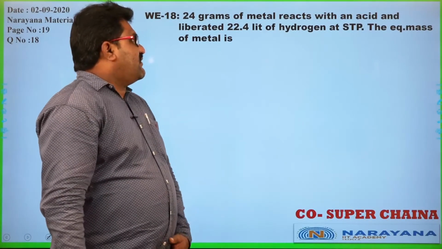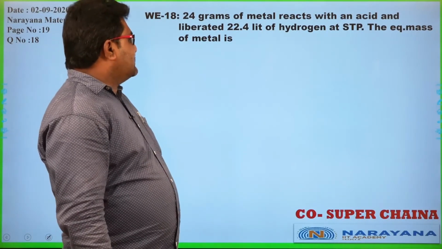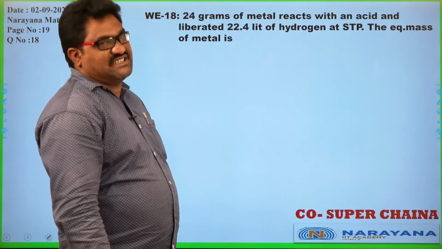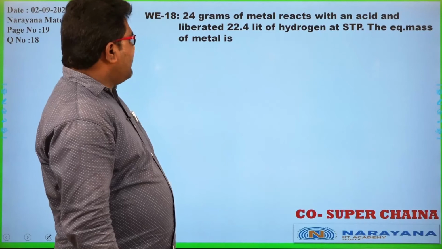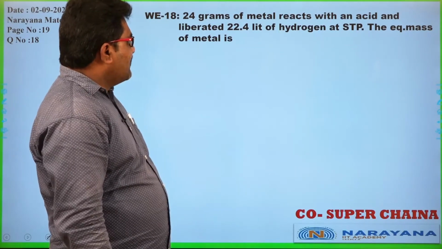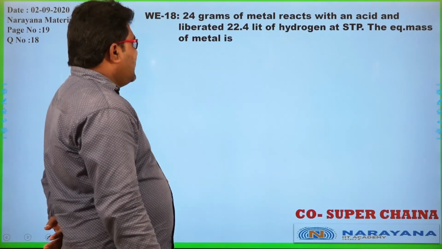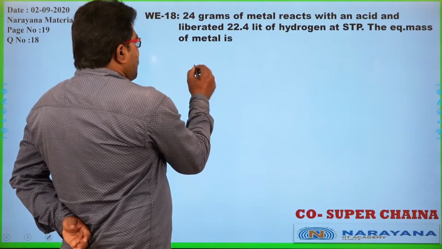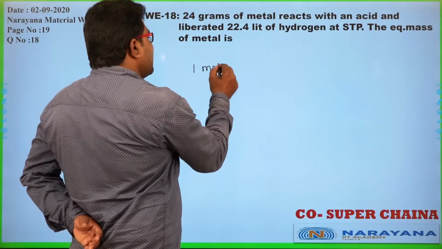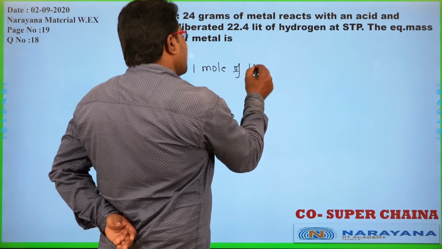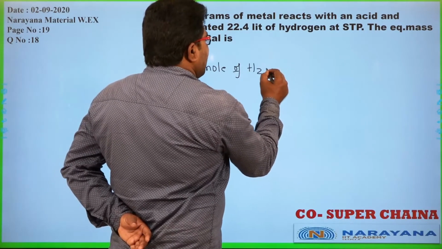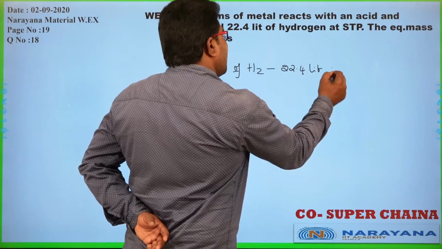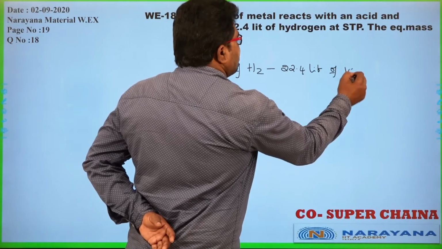24 grams of metal reacts with an acid and liberates 22.4 liters of hydrogen at STP. What is the equivalent mass of the metal? Okay, so here 1 mole of hydrogen occupies 22.4 liters of volume at STP.